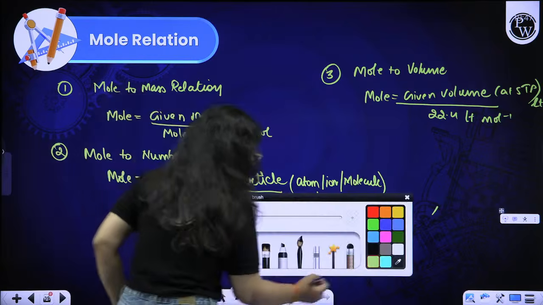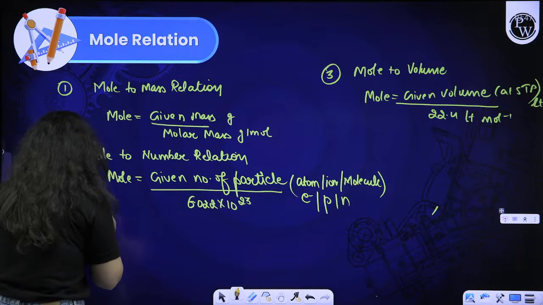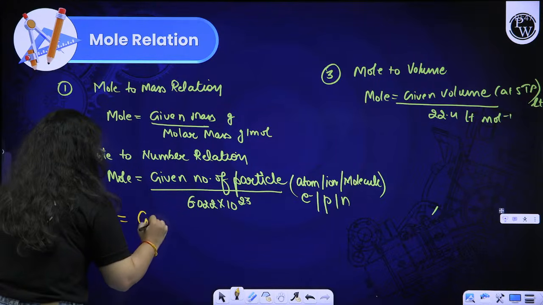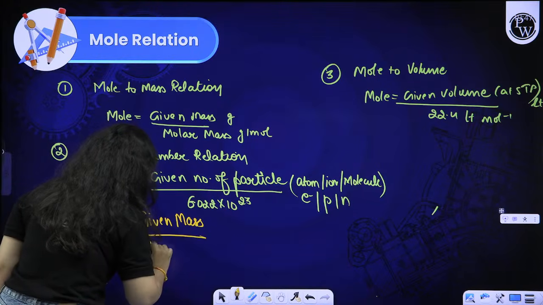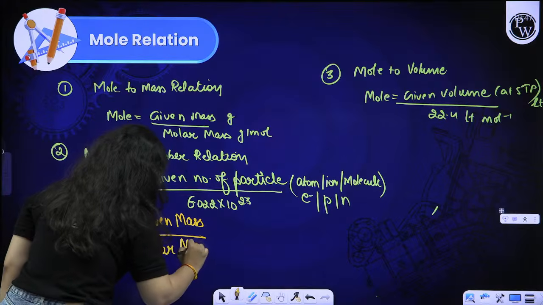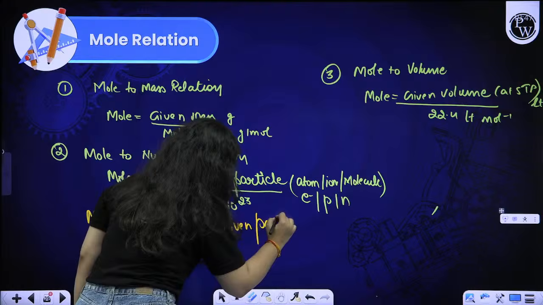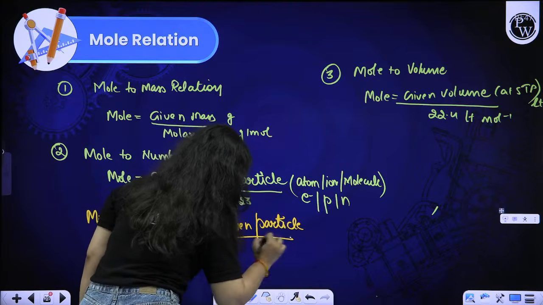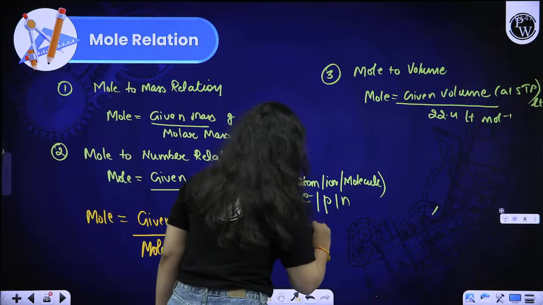So now I am writing down the collective formula, since all of them are the mole formula only. It will be given mass upon molar mass. It will be given particles, which can be anything, by Avogadro number, simply written as Na, a short form of it.